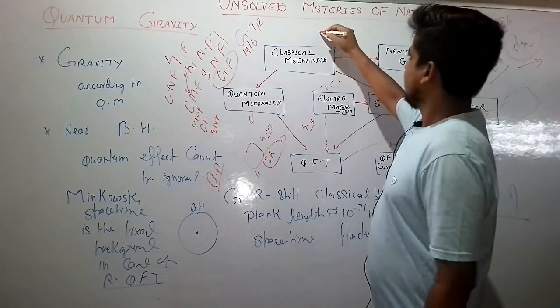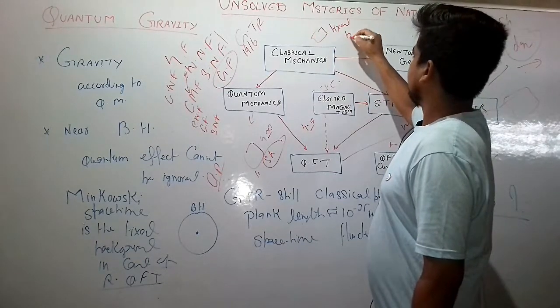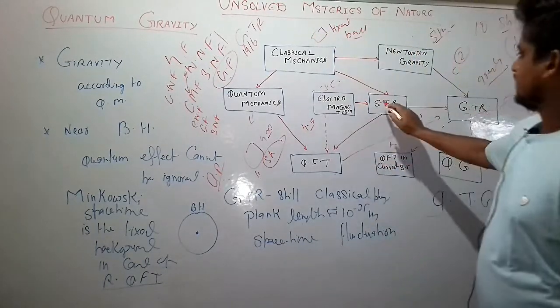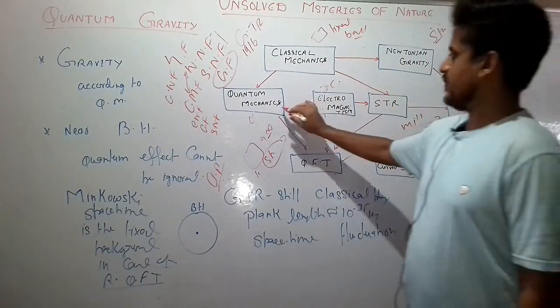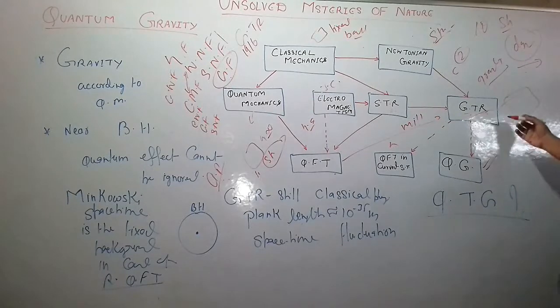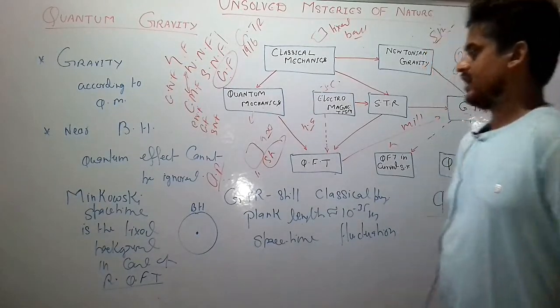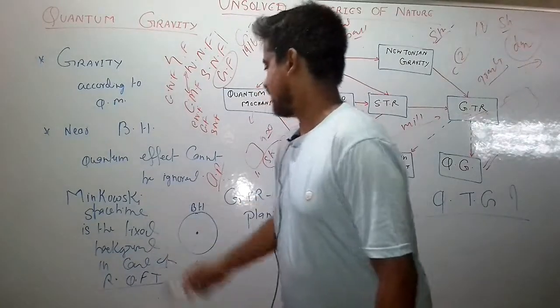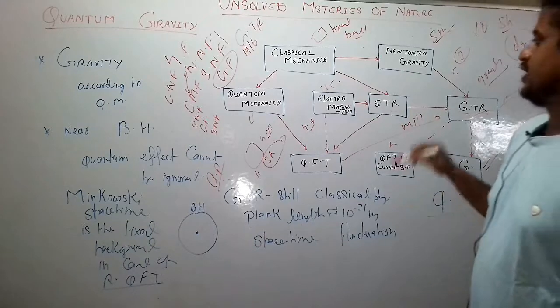It means it is a fixed background. Like in classical mechanics, space and time is the fixed background. In quantum mechanics too, but in general relativity, it is a dynamical variable. And Minkowski space-time is the fixed background in relativistic quantum field theory too.